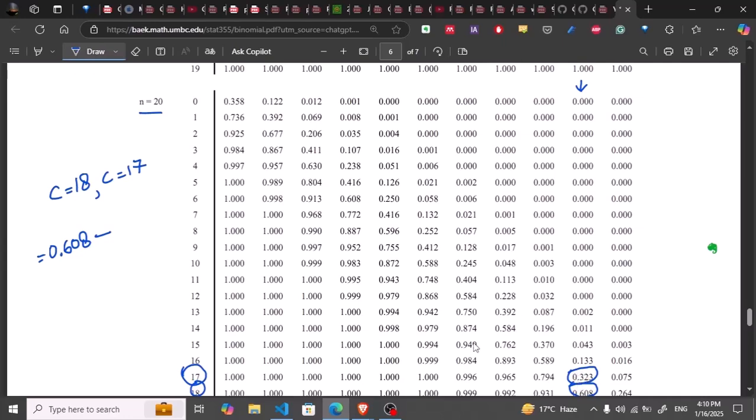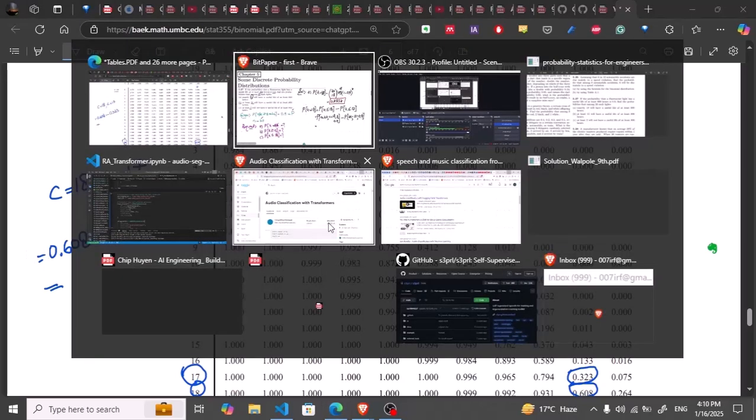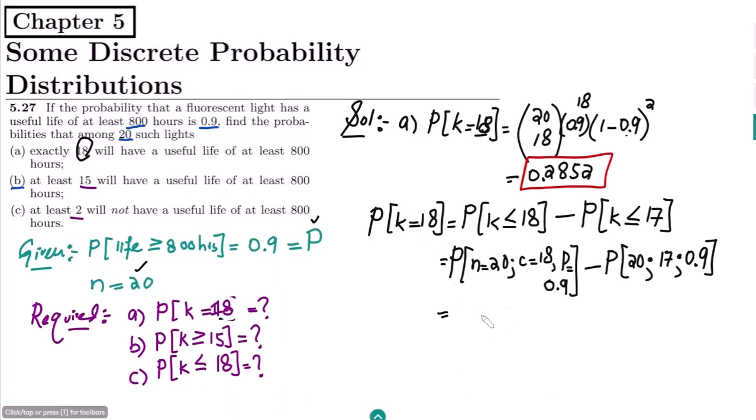0.32323. So let me take them and move them here. So it is 0.608 minus 0.323.